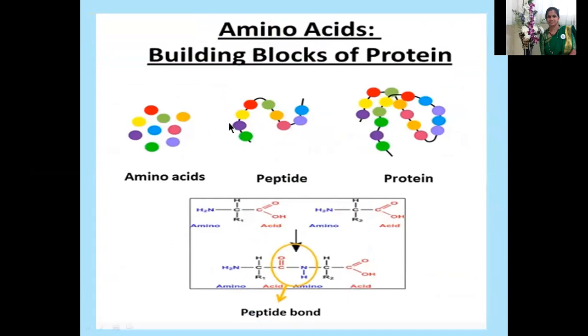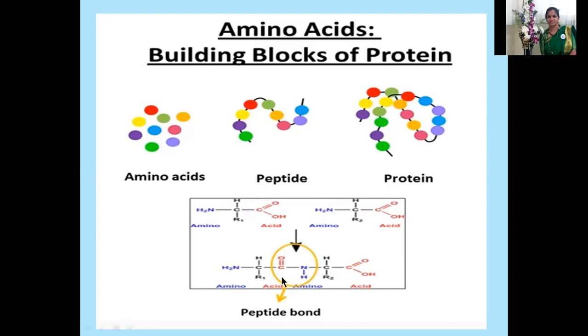When this polypeptide forms during the translation process, tRNA will bring all these amino acids to the mRNA and to the ribosome. There you can see the formation of the peptide bond. The peptide bond, the polypeptide which is going to form during the translation process. This peptide bond, polypeptide chain, is later turned into protein molecules.